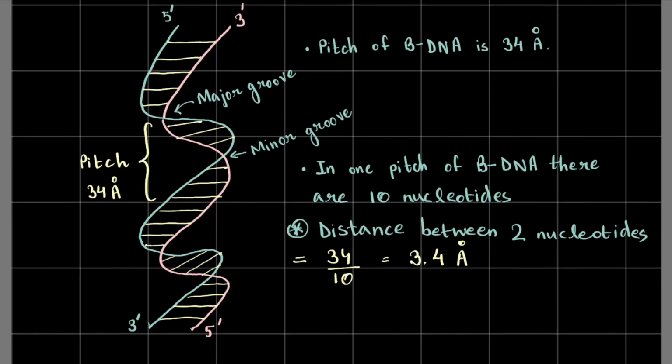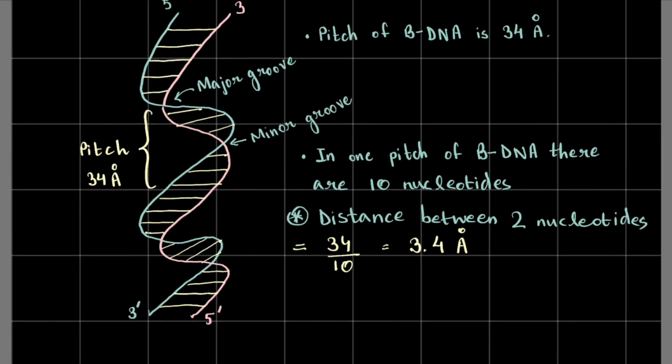These are some important facts because you can use it to calculate the length of DNA, right? And if you already know the length of DNA, you can use it to calculate the number of base pairs you have, the number of nucleotides you have, right? So that's why these are important parameters.